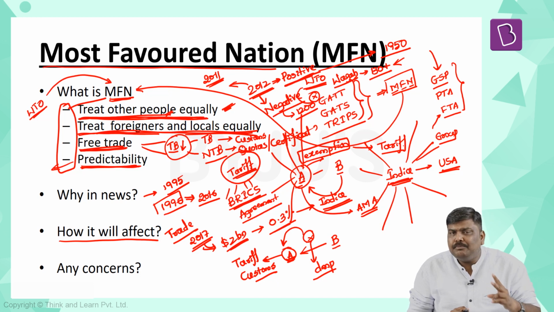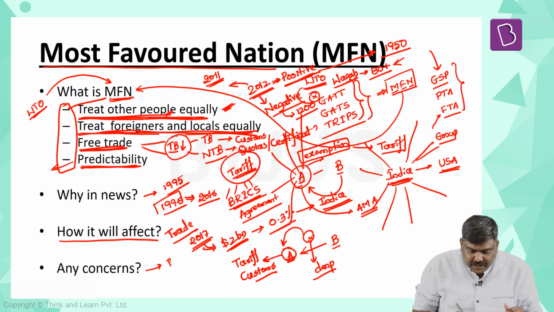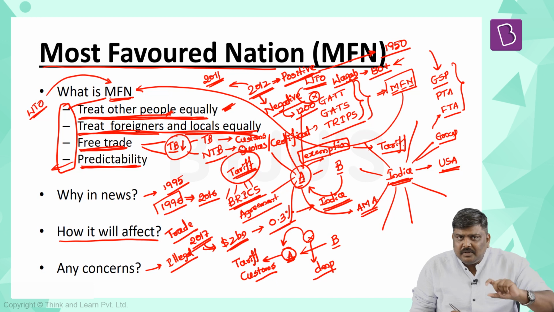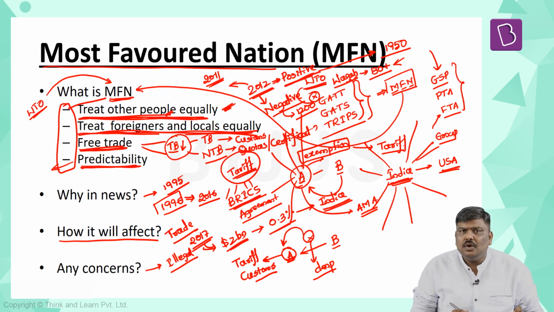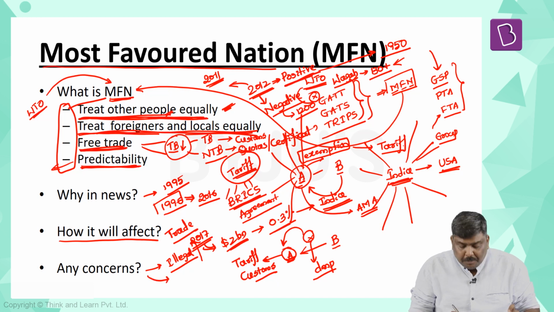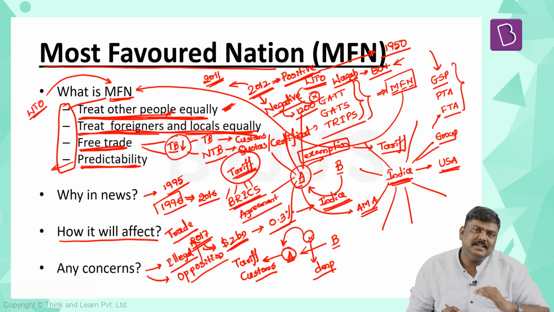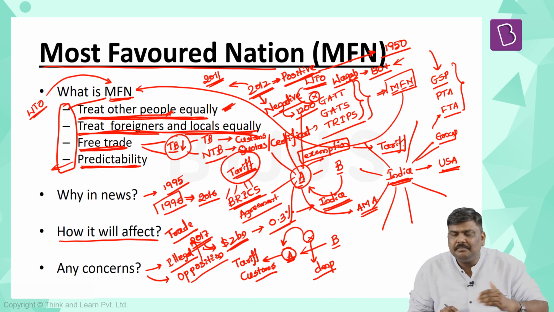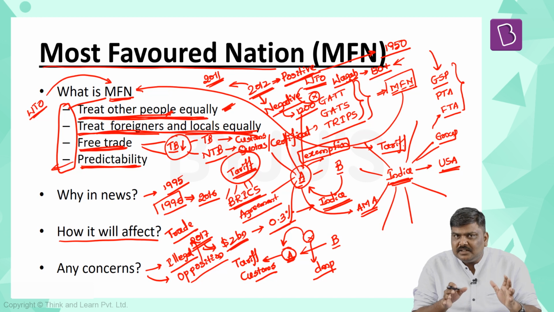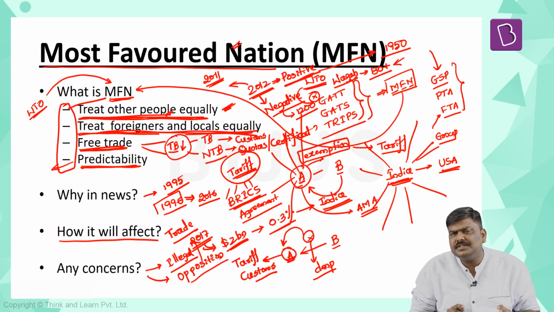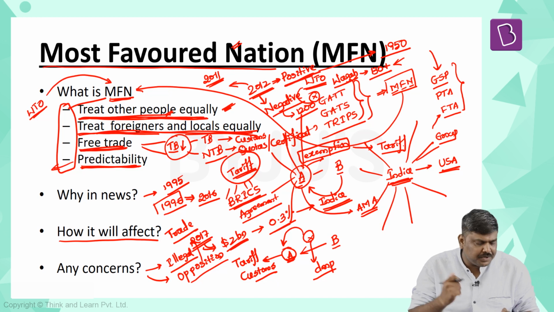The two important concerns which have been cited by various security experts are: one, the illegal trade conducted between India and Pakistan through third countries or through the gaps present along the border is expected to increase. And second, the opposition to India by various elements in Pakistan is expected to increase with this withdrawal of the MFN status by the Government of India. So these are the various facets or points related to this particular concept. Now let's try and solve certain questions.